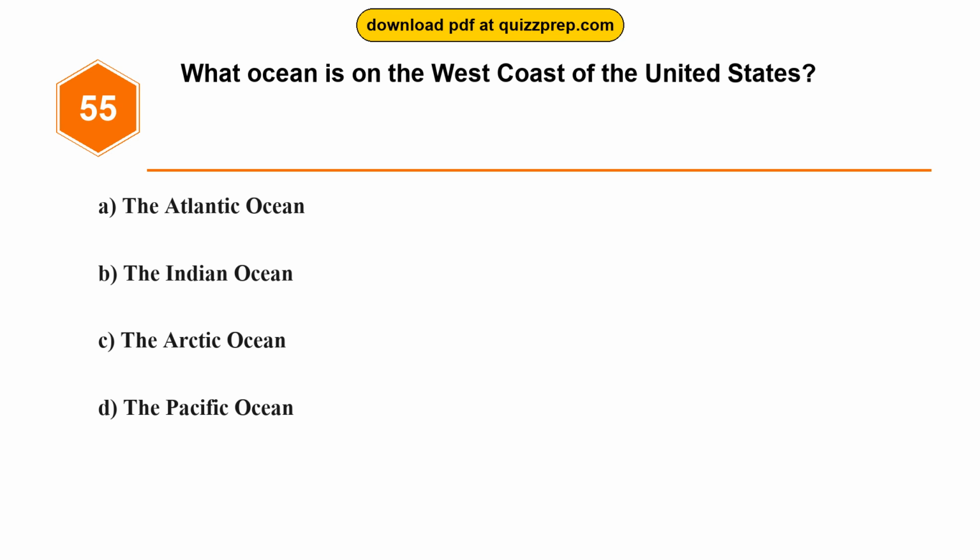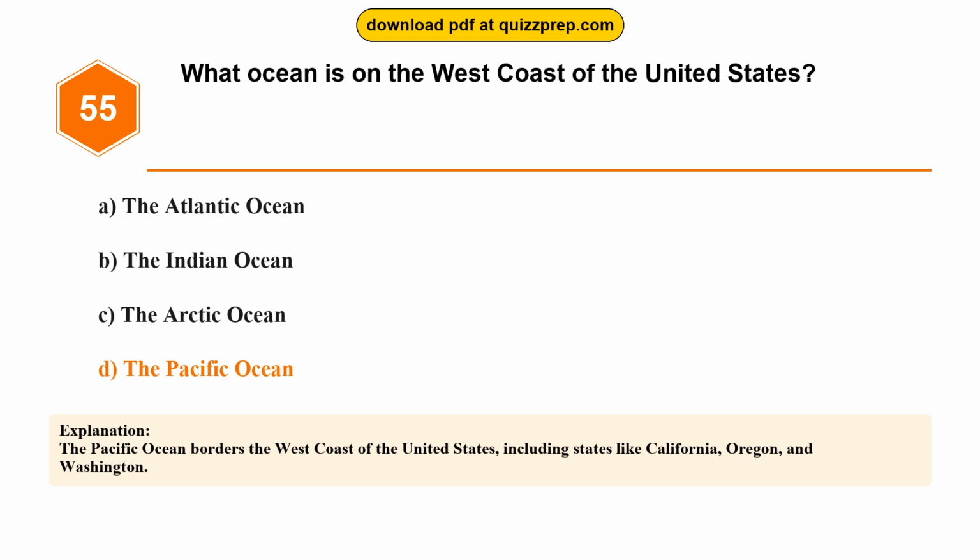Question 55. What ocean is on the west coast of the United States? Option A, the Atlantic Ocean. Option B, the Indian Ocean. Option C, the Arctic Ocean. Option D, the Pacific Ocean. The correct answer is option D, the Pacific Ocean. The Pacific Ocean borders the west coast of the United States, including states like California, Oregon, and Washington.